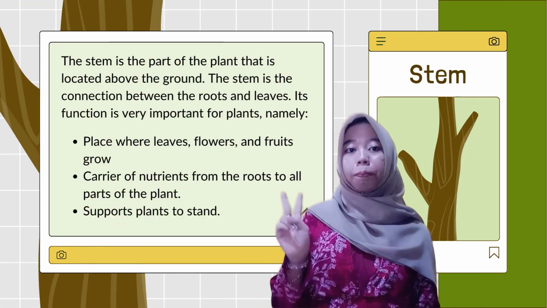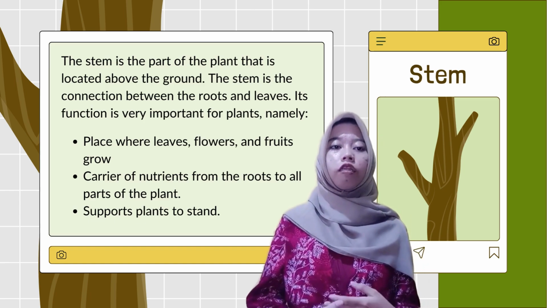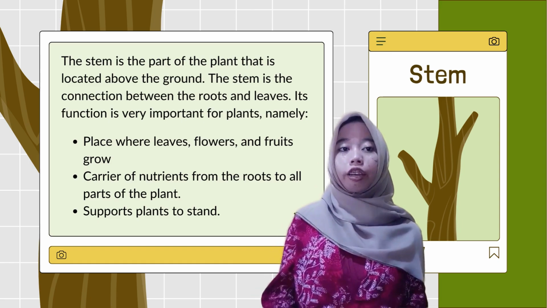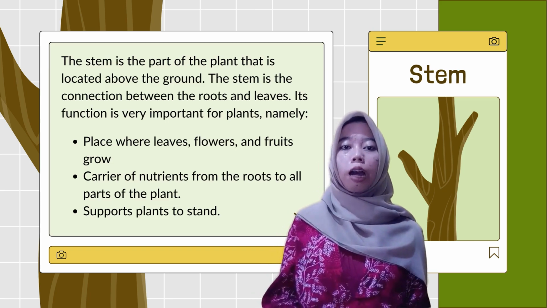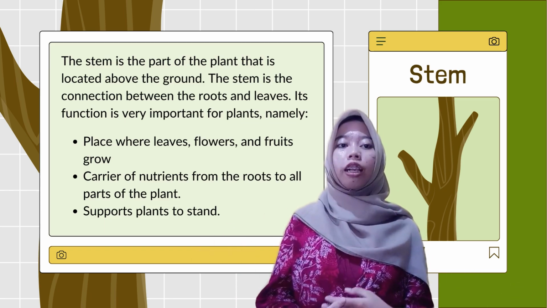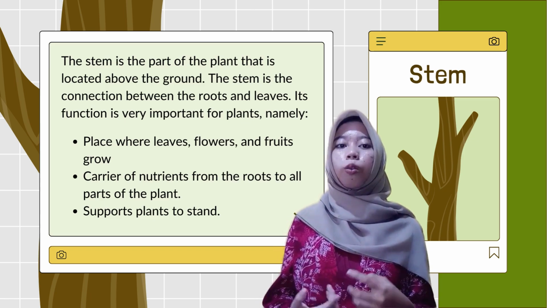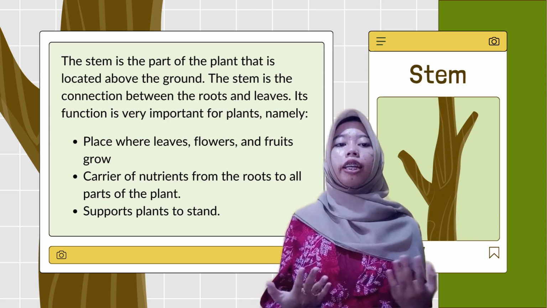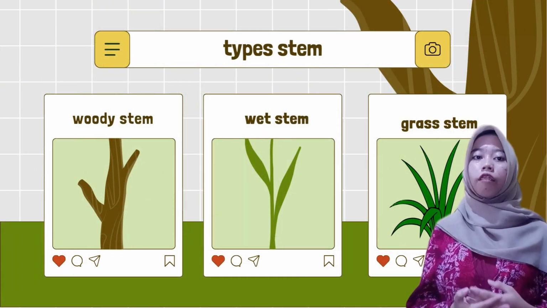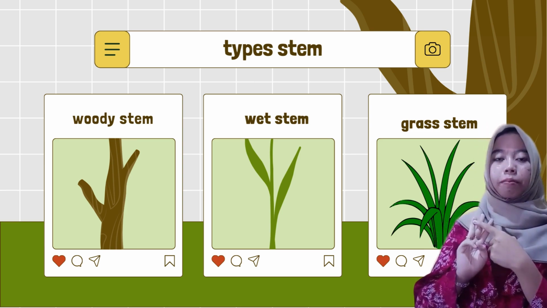The second part of the plant body is the stem. The stem is the part of the plant that is above the ground and connects the roots and leaves. The stem functions as a place for leaves, flowers, and fruit to grow. The stem also carries nutrients from the roots to all parts of the plant and supports the plant so that it remains standing. Stems have 3 types, namely woody stems, wet stems, and grass stems.